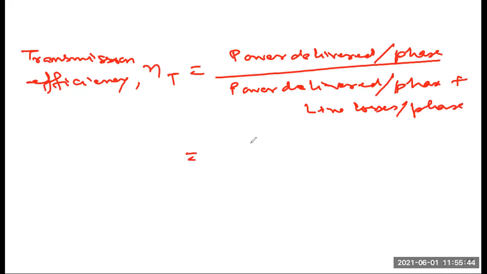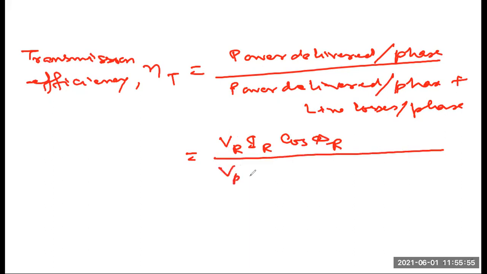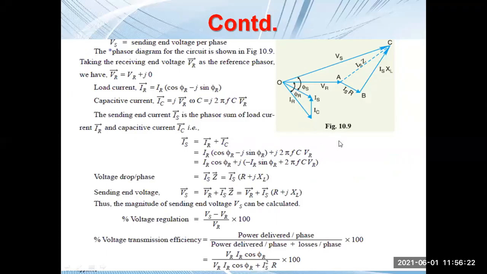The power delivered is the receiving end power, V_R I_R cos phi_R, and the denominator is V_R I_R cos phi_R plus I_S square into R. Is it clear? Okay, transmission efficiency. Yes, sir. So that is given here, whatever we have derived.